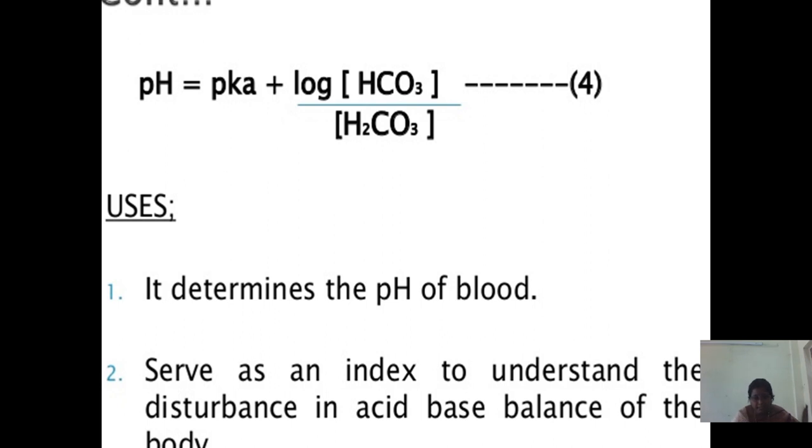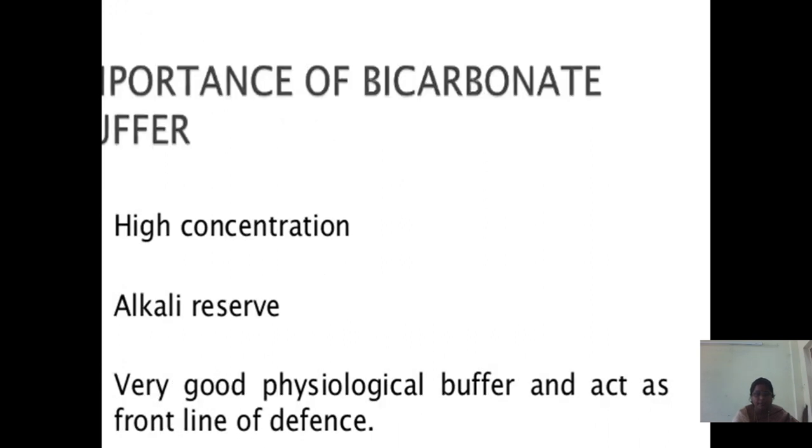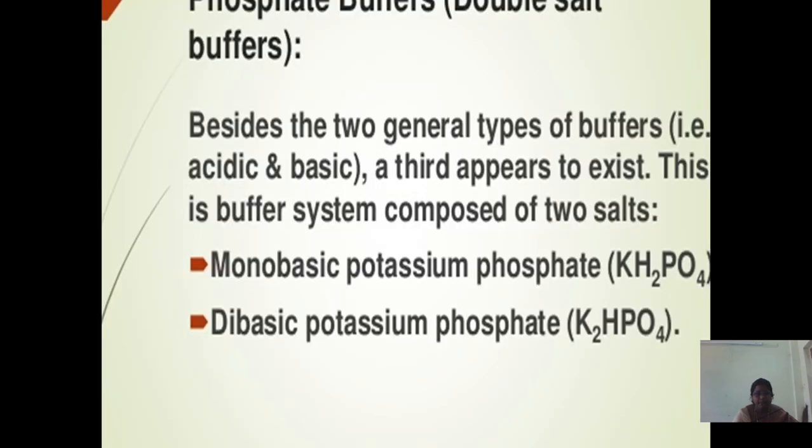Uses are, it determines the pH of blood and serves as an index to understand the disturbance in acid-base balance of the body. Importance of bicarbonate buffer: high concentration alkali reserve, a very good physiological buffer, and it acts as a frontline defense. Next comes phosphate buffers.